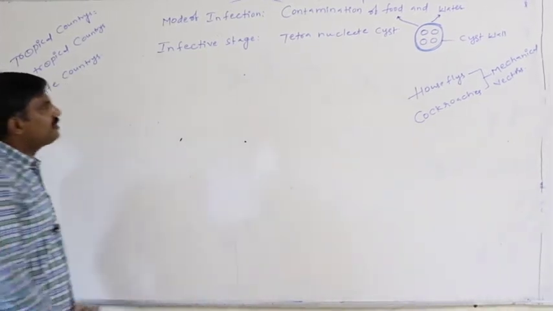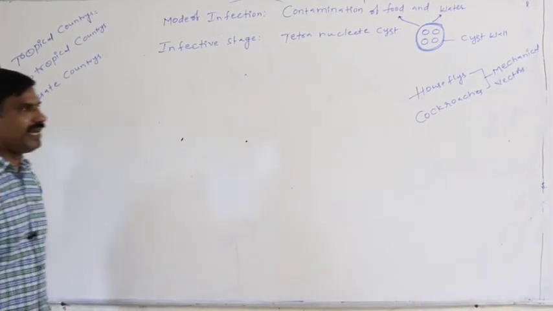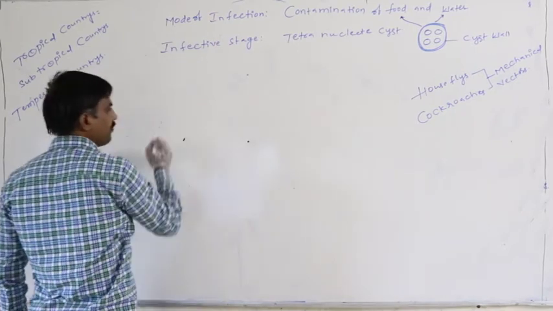Then what is the disease which is caused by Entamoeba histolytica?